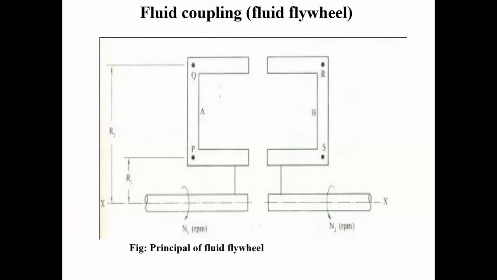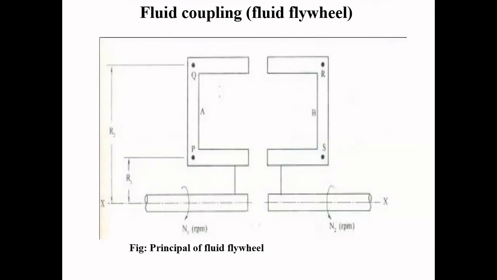Also, it is an additional component, an additional device, whereby we increase the cost of the vehicle. Whatever the increase in cost of the vehicle, it will be compensated in the long run by having the fluid coupling or fluid clutch or fluid flywheel.